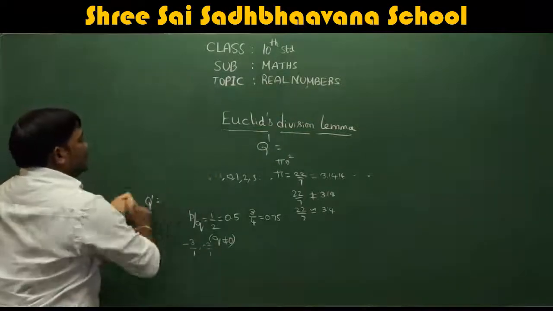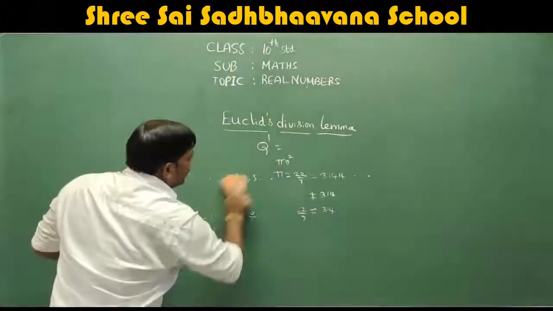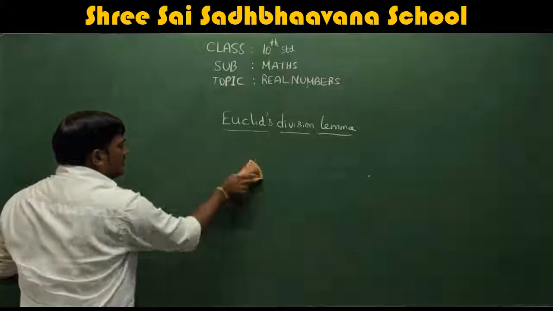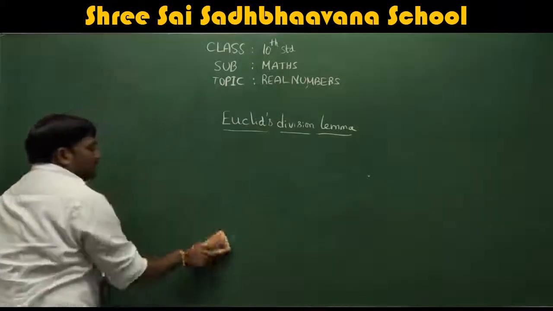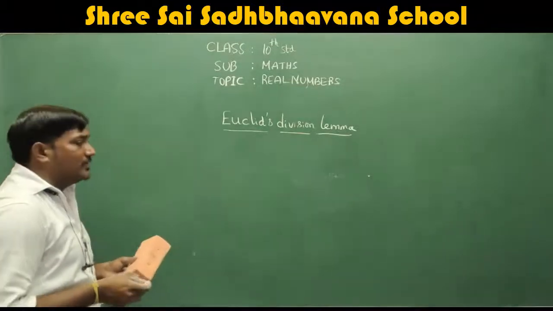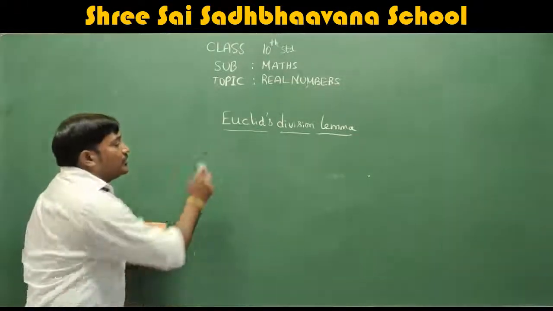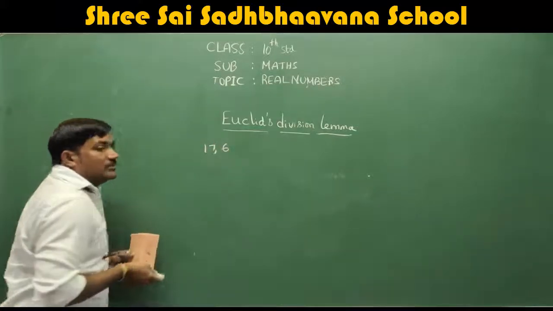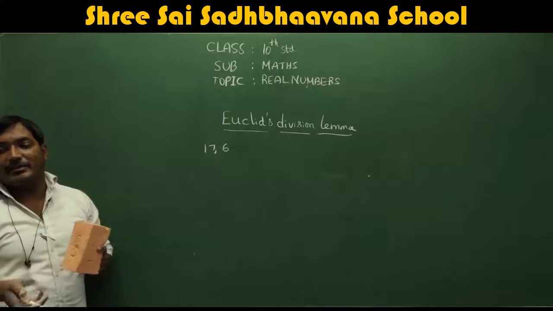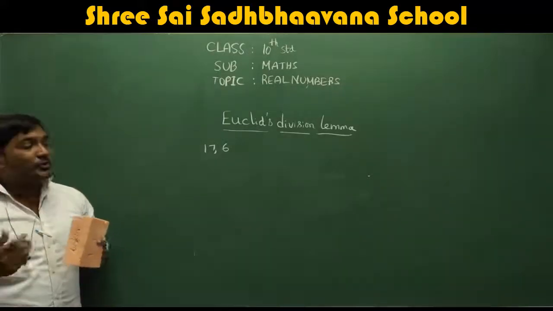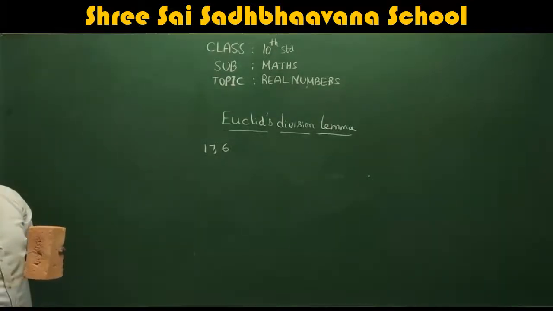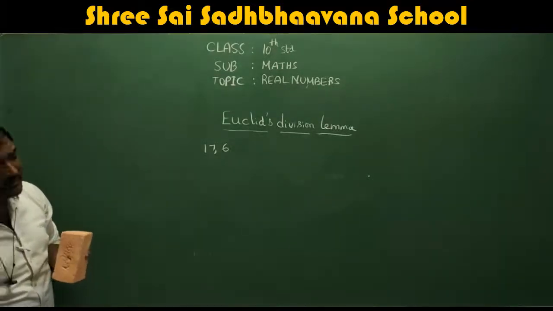Okay? Euclid's division lemma. Basically, it is what you might know as division, which you studied in the last class, 9th standard. So in division, what we do, for example, let me take 17 and 6. If you start dividing 17 and 6, how do you divide it? Can we divide 17 by 6? Yes, it is possible.